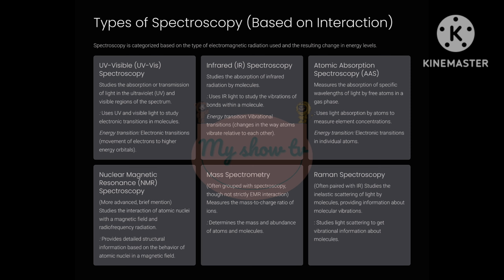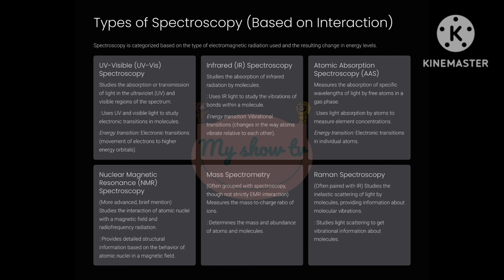the element. Energy transition: electronic transitions in individual atoms, similar to UV-vis, but specifically for individual atoms in the gas phase. 4. Atomic emission spectroscopy, AES. In AES, the sample is also converted into individual atoms in a gas phase, but then these atoms are excited to a higher energy level using heat or electricity.